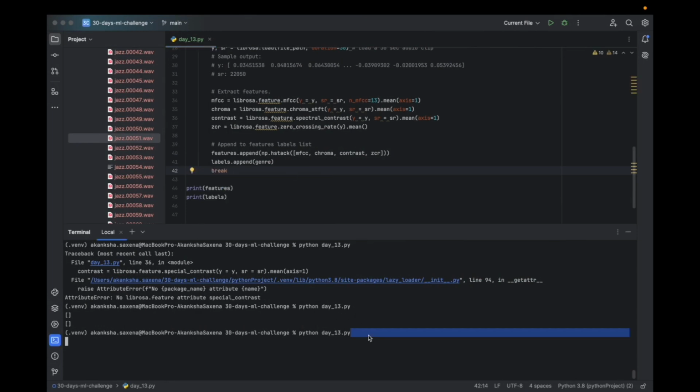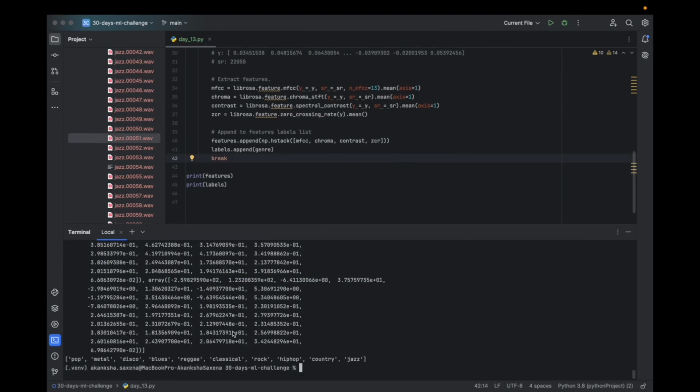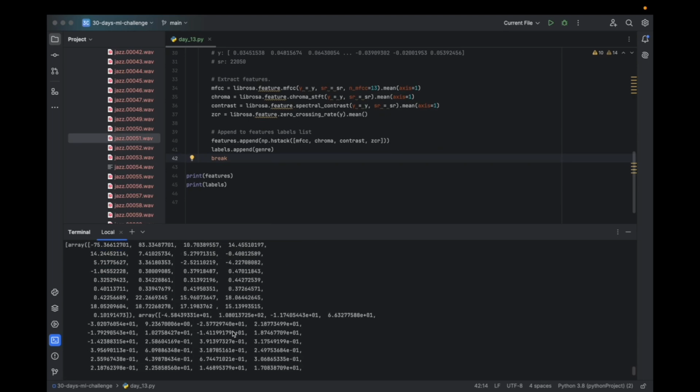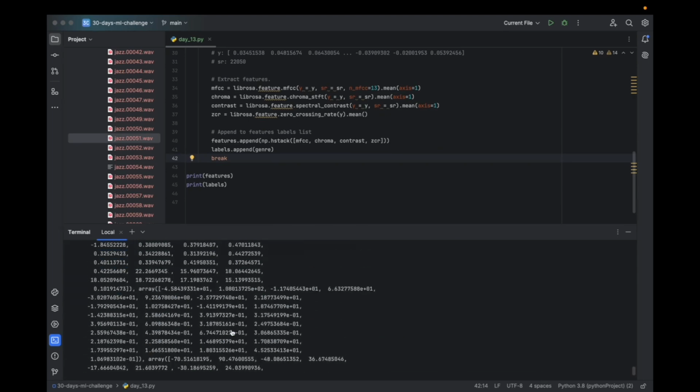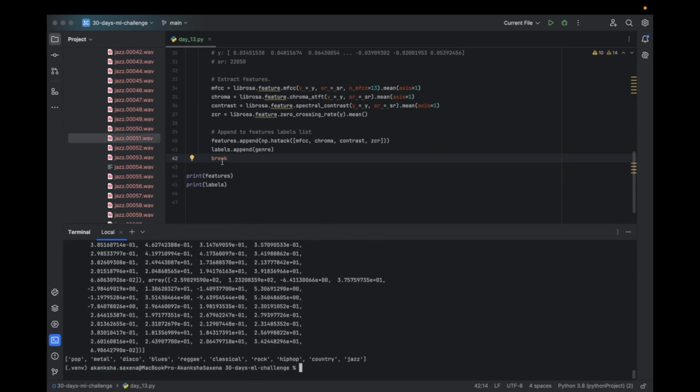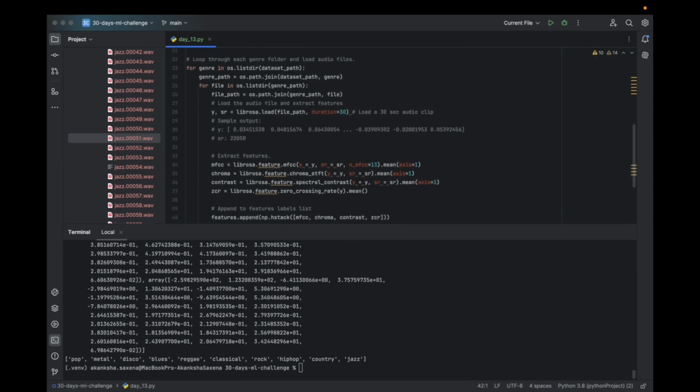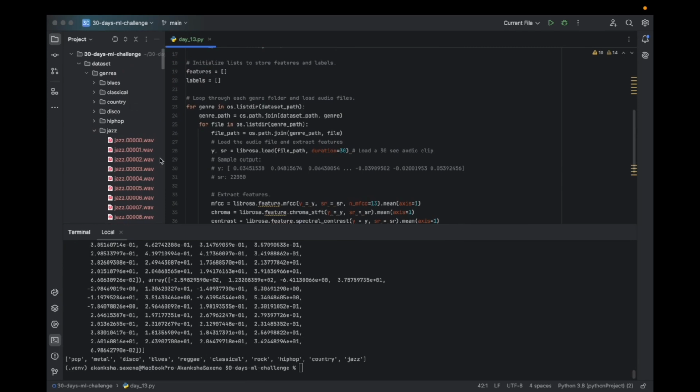Let's do this. Suspend it and run it again. You should be doing it only one time, right? Yes, it is doing only one time. So we will go ahead and do what? We will load only 10 files from each folder, 10 files from each genre.